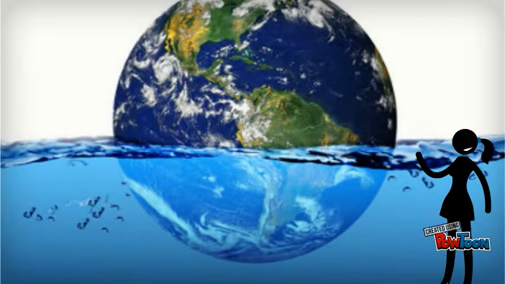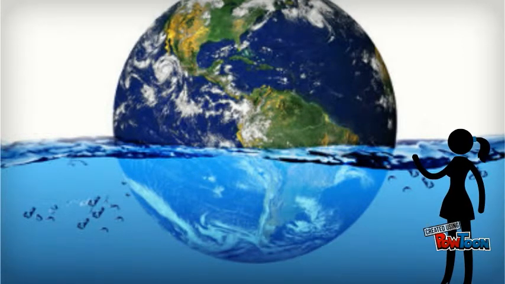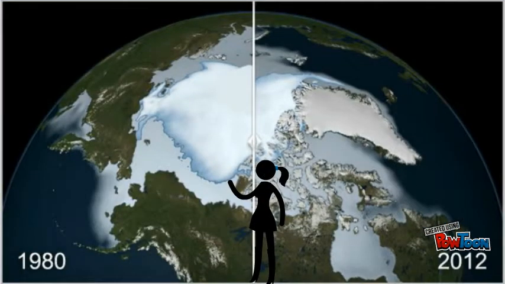Many things have happened since the ice caps started melting. Sea level rises because melting ice caps are fresh water, which decreases the salt in the salt water. And it also floods the land because there's too much water. Weather patterns have changed. Temperatures are getting warmer because of global warming. Look at this diagram. How much ice there was in 1980 and how much ice there was in 2012. The ice has decreased rapidly.